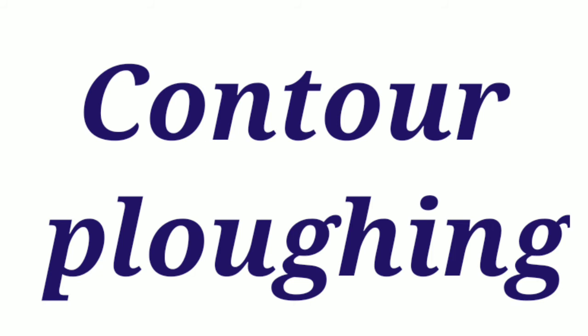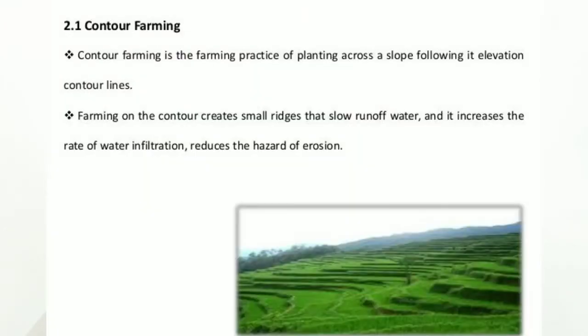Next is contour plowing. This method is also adopted in the hilly regions. In this method, cropping is done basically along the contours of the hill slopes, because these contours prevent the easy runoff of surface water and help in reducing soil erosion. The contours which are made do not allow the water to wash off in a speedy manner. They slow the water as it moves over the slopes and help in reducing soil erosion.